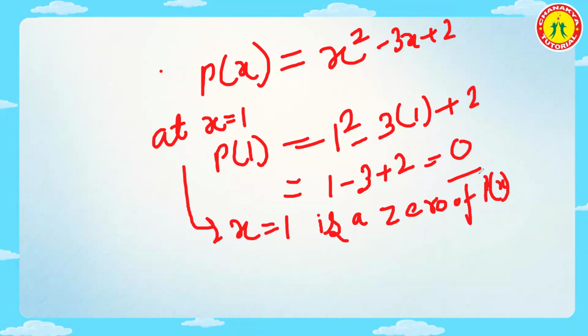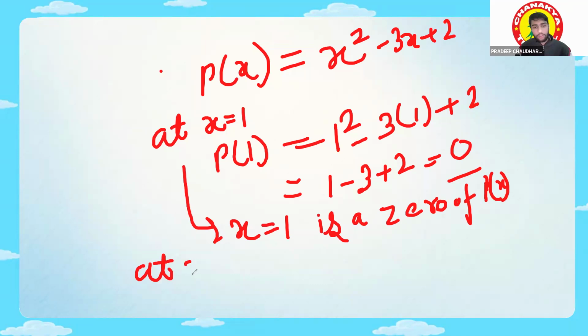Now we will check it at x is equal to 2. What will happen at x is equal to 2? Who will tell? Likita will tell. Likita, are you there? No, I think Likita has left. Okay, so Niharika will tell at x is equal to 2.